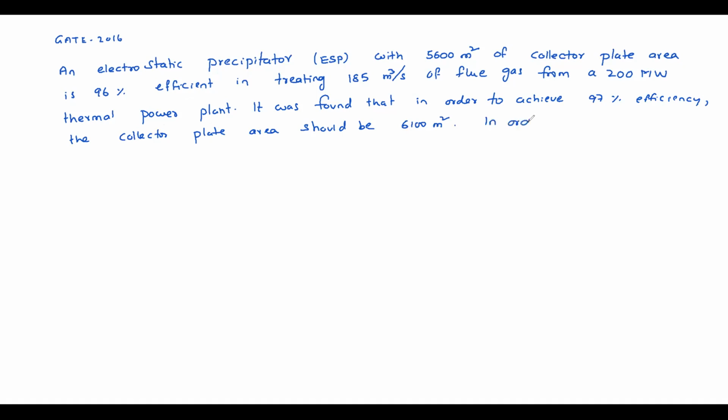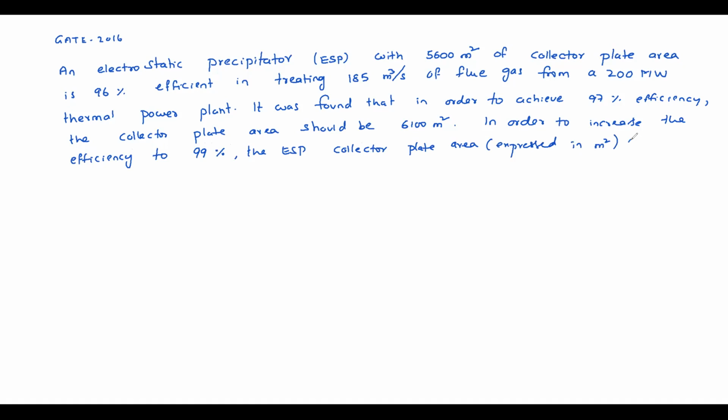In order to increase the efficiency to 99%, the ESP collector plate area expressed in meter square would be dash.